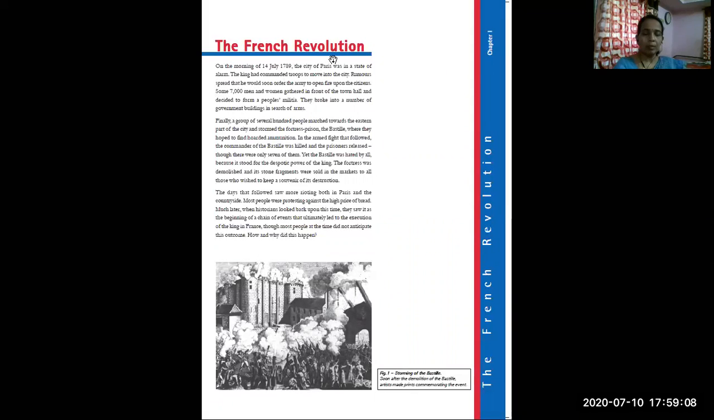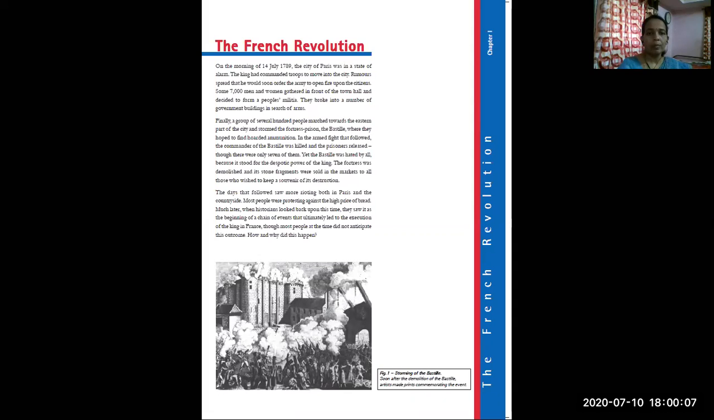The French Revolution. This event is very important, not only for the study of France. It is very important to understand democracy in the world, how democracy was brought in the world. This is the starting of democracy being brought in the world: liberty, fraternity. These values are given by the French Revolution. Liberty, fraternity, and equality, these values are given by this French Revolution.